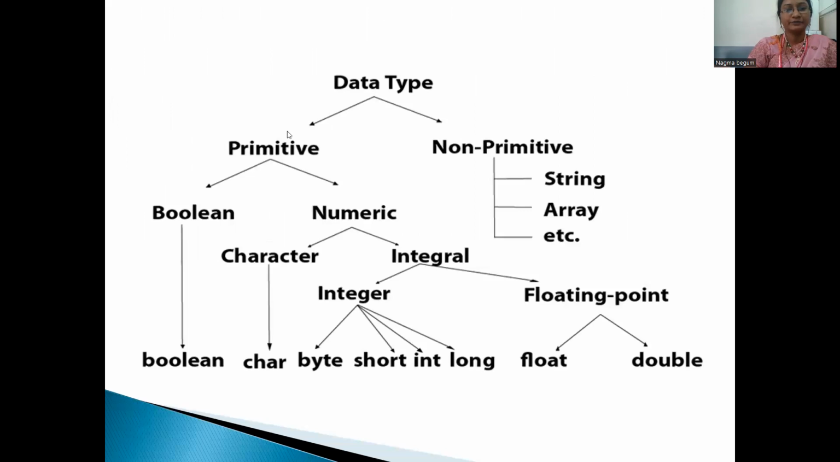First, data types: primitive and non-primitive. What are the primitive data types? We have primitive data types like boolean, which gives boolean values. In numeric, we have two types, character and integral. Character gives character values, and in integral we have two types, integer and floating point. Integer gives byte, short, int, and long values. Floating point gives float and double. In non-primitive, we have string, array, etc.